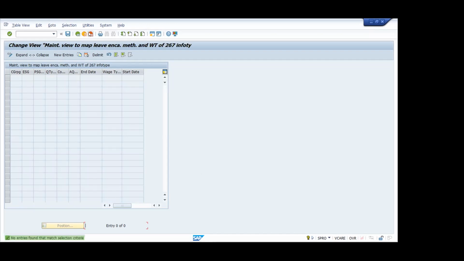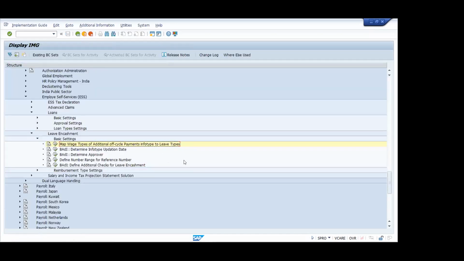Close it, yes. Here also you can make certain settings. If any kind of customization is required, you can take help from the ABAPer. For example, suppose instead of 267 you want Infotype 15 to be updated, and that should be paid in the salary itself, not off cycle. You can do that. Any kind of additional eligibility check, who will be the approver, those things you can change, and the number range you can also decide. So these are the different settings we have.